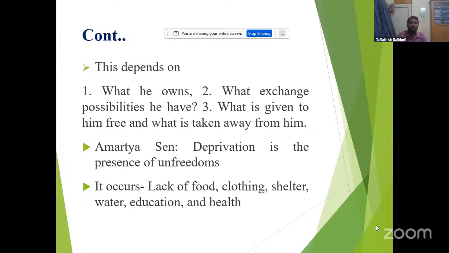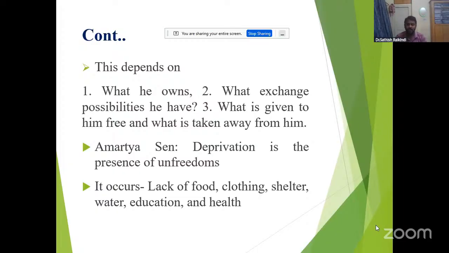Deprivation depends first on what he owns, what exchange possibilities he has, what is given to him free, and what is taken away from him.